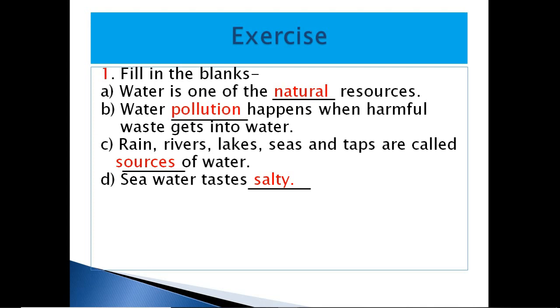Okay, now everybody open your science book, page number 29. First question is fill in the blanks. Water is one of the natural resources. B number, water pollution happens when harmful waste gets into water. C number, rain, rivers, lakes, seas and taps are called sources of water. D number, seawater tastes salty.